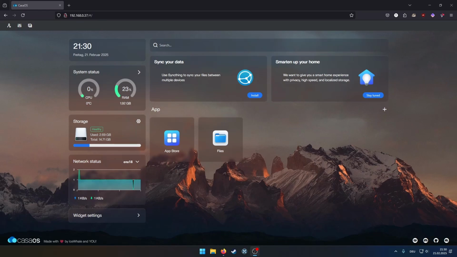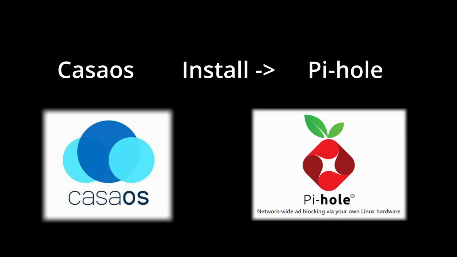I'm Tim, and today we're gonna set up network-wide ad and telemetry blocking. Let's get into it. And how are we gonna do that? We're gonna use our existing CasaOS install that we did last time. You can watch the video. And we're gonna install Pi-hole. Pi-hole will function as a DNS server in our network and will just block telemetry and ads.